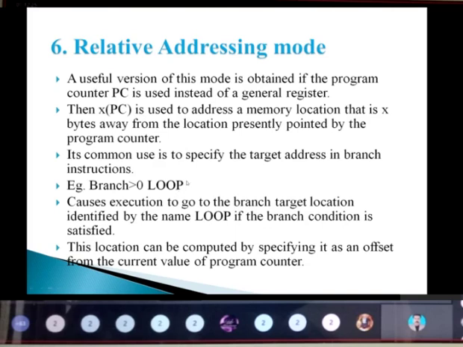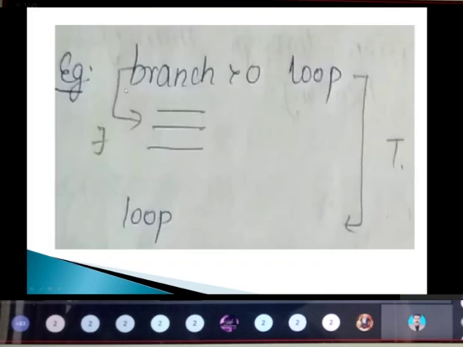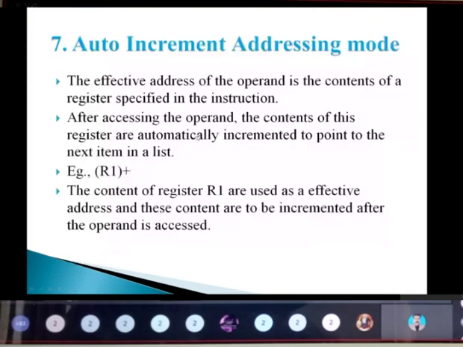Here I have taken one example, a branch instruction: branch if greater than 0 to loop. If this condition is true, I need to go to this label loop. If the condition is true, it will come to this place. Else, if the condition is false, it will execute the next instruction. That type of instruction comes under the relative addressing mode.